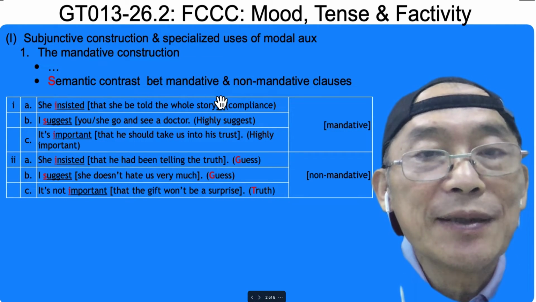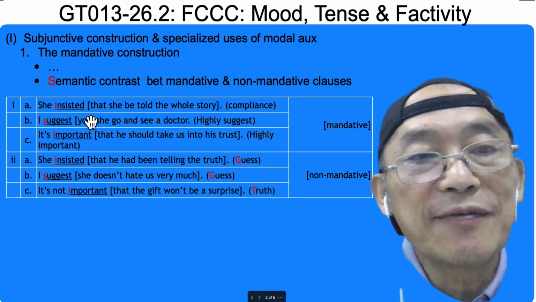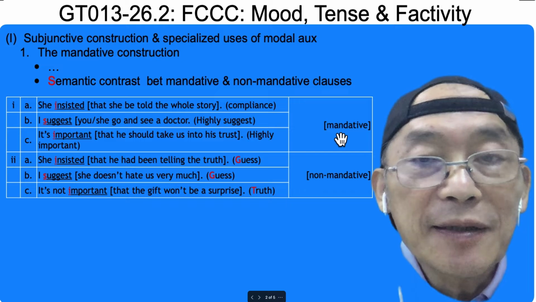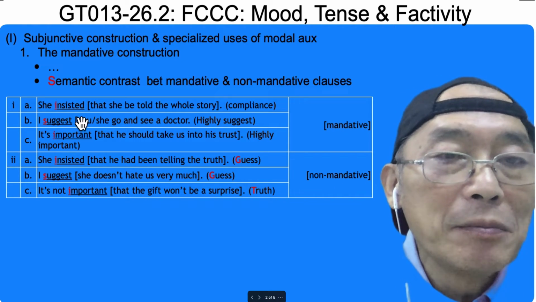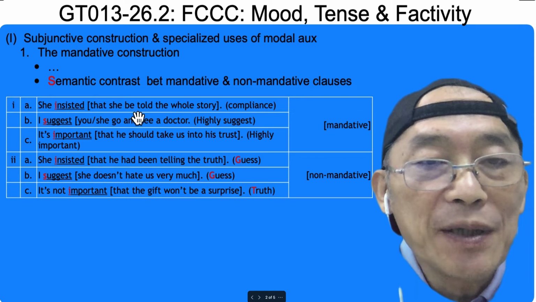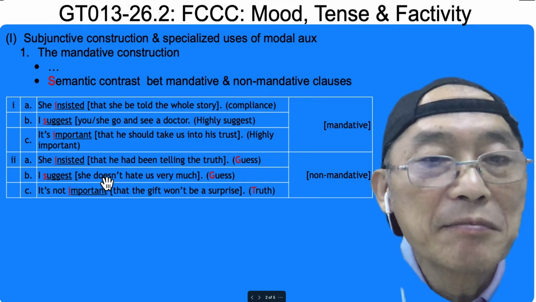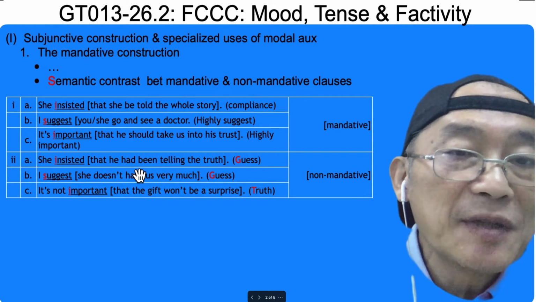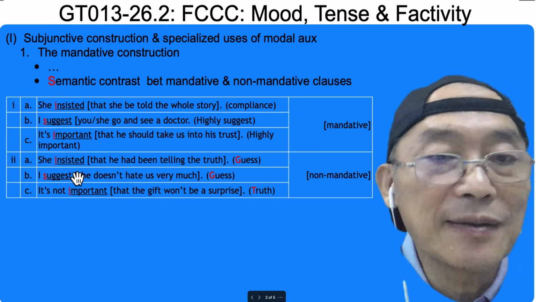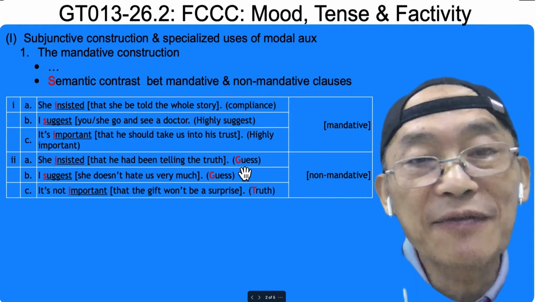Semantic contrast between mandative and non-mandative. Let's check. Insist is a verb that can take mandative or non-mandative. She insists, be verb, mandative. She insisted, and past perfect, so this happened before the past tense, or non-mandative, kind of a guess.